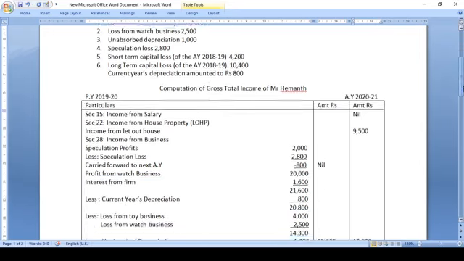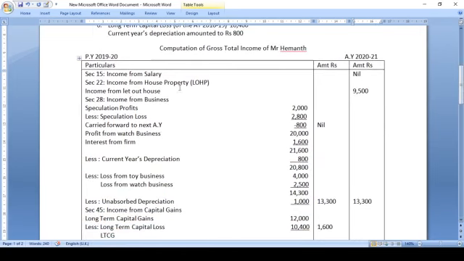Computation of gross total income of Mr. Hemanth. Previous year is 2019-20, assessment year is 2021. Section 15, income from salary. In this problem there is no income from salary, so you are supposed to write nil. Section 22, income from house property. Write the type of house property. If it is self-occupied house property, write SOHP. If it is let out house property, write LHP. It is given in the problem that it is let out house property, so LHP.